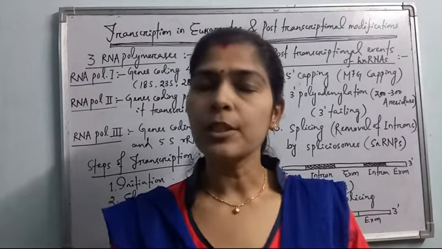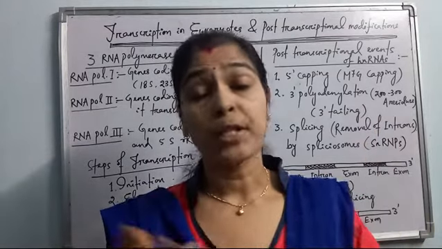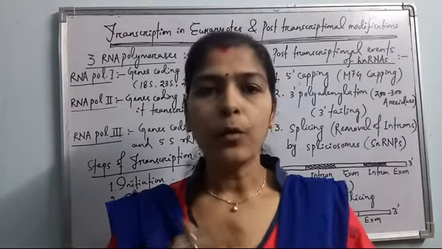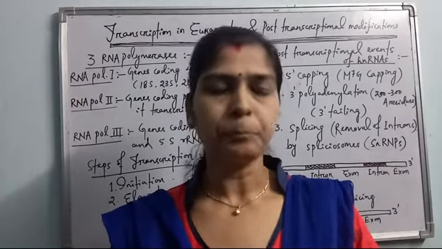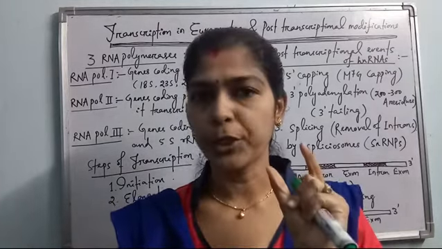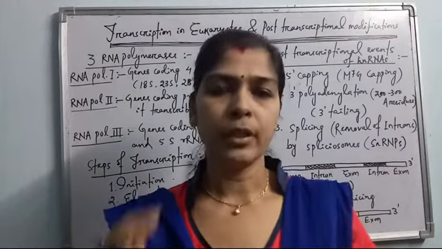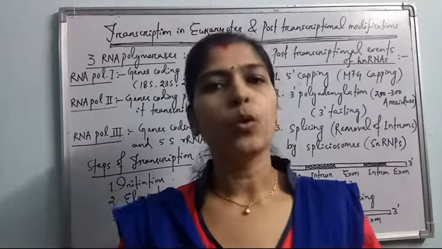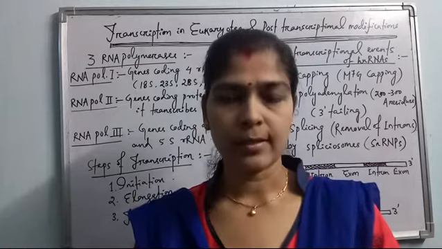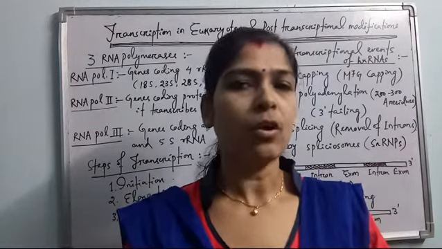Post-transcriptional processings mean how the mRNA can be protected from ribonuclease activity and how its stability will be maintained. Another thing is that a cistron, or any gene in eukaryotes or in any living organism, has coding and non-coding sequences. Coding sequence is called exon and non-coding sequence is called intron.